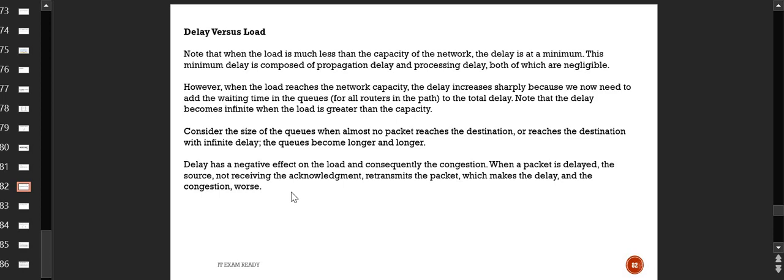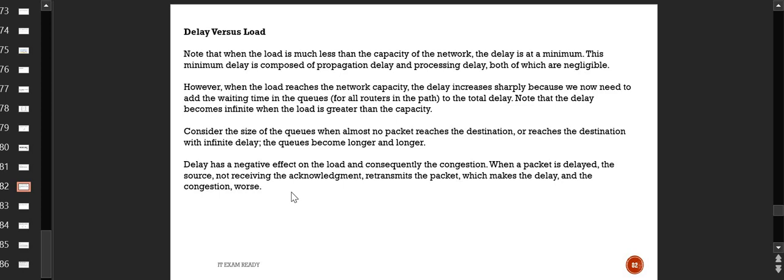So basically, due to this delay, the load which was increased, the delay which got introduced, consequently affects the congestion. When the packet is delayed, the source does not receive the acknowledgement. Whenever the source is sending something, the destination has to acknowledge it, so that the source gets to know that the packet it has sent was received properly.